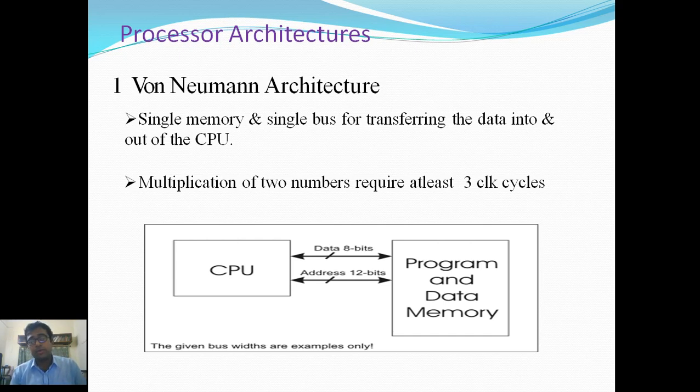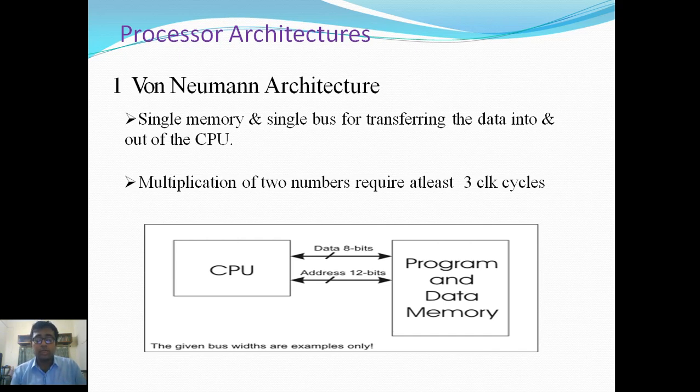From the program and data memory, the required programs and data get into the CPU as required. To give an instruction to the CPU, the memory location is accessed through the address, and accordingly the data is fetched through the 8-bit data bus from the program and data memory. According to the instruction set, the CPU performs its operations. This is the von Neumann architecture.